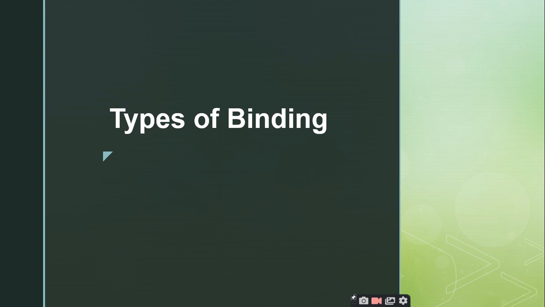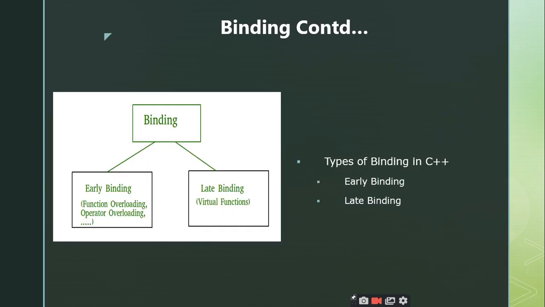You should keep it in mind that we have two types of binding. One is the compile time binding, which is supported by the function overloading, operator overloading, and function overriding concepts, whereas the runtime binding is supported by the virtual functions concept. Right. Is it clear up to this point? Yes, sir.